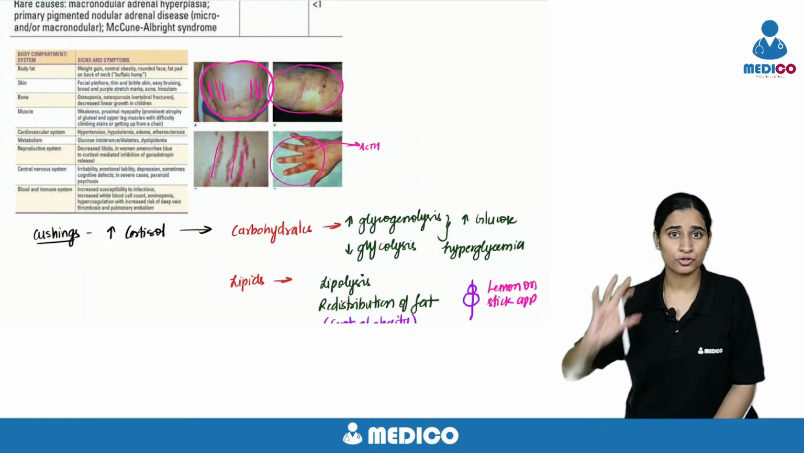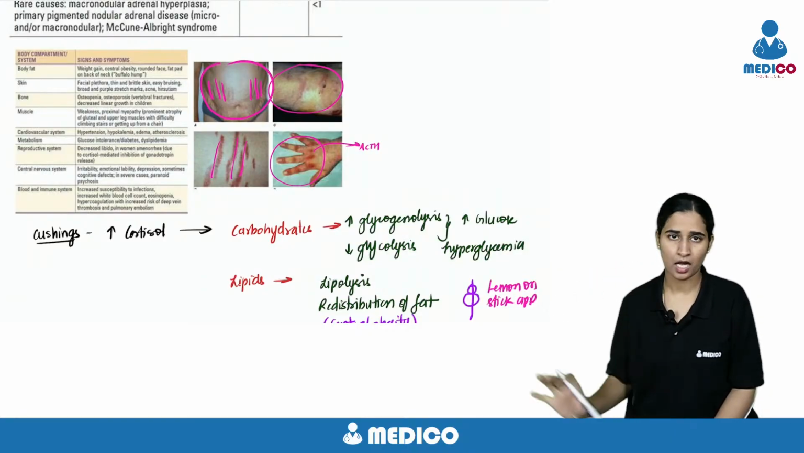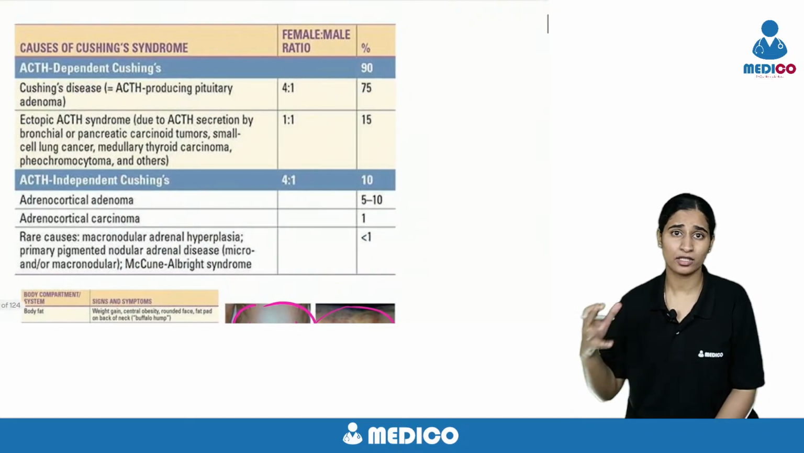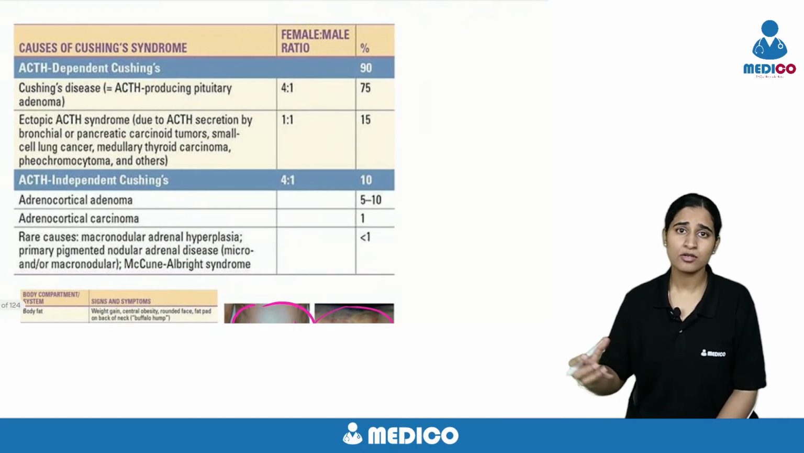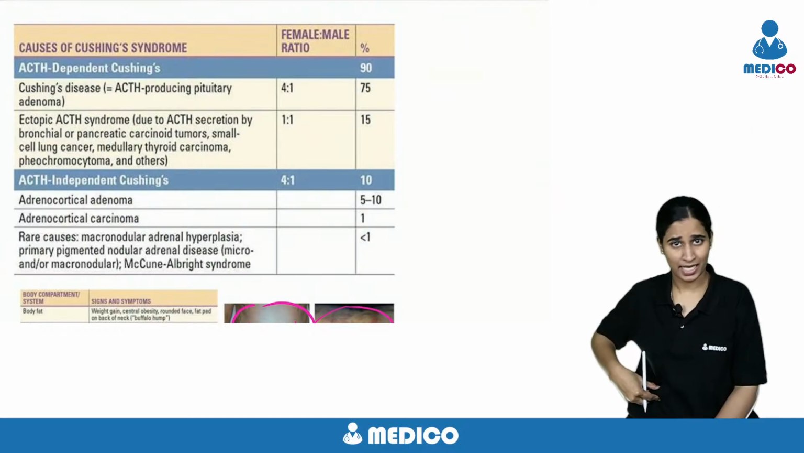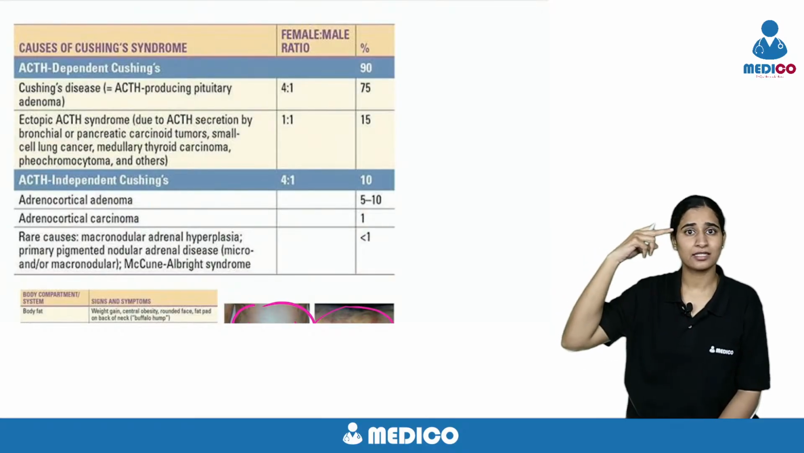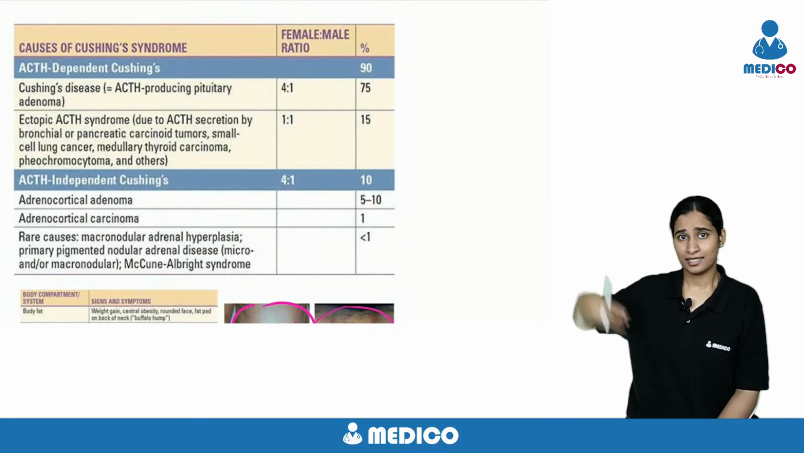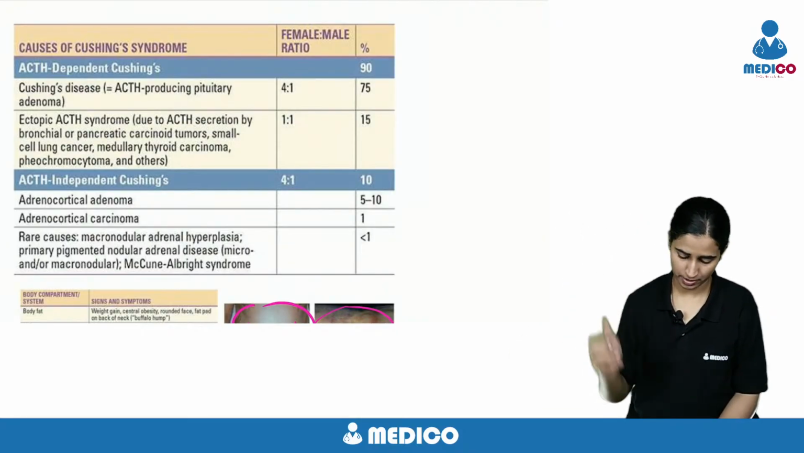So this is Cushing's presentation. Okay, now let's see why there is Cushing's. Why cortisol should be excess? So the cortisol can be produced from the adrenal gland directly, or it's because of ACTH which is acting on the adrenal gland and releasing cortisol. So it's ACTH independent and ACTH dependent.